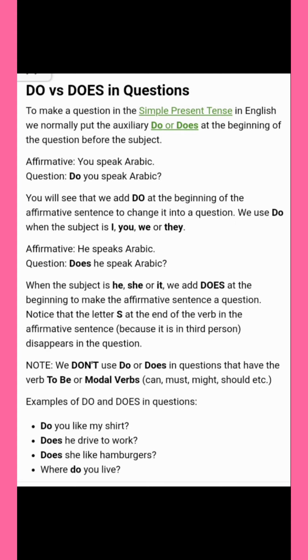So we need to remember one thing, that is, if there are modal verbs like can, must, might, should, etc., we need to write them first. Okay, we need to write those modal verbs first. No need of using do or does or did. Okay, modal verbs can be used to make a question.